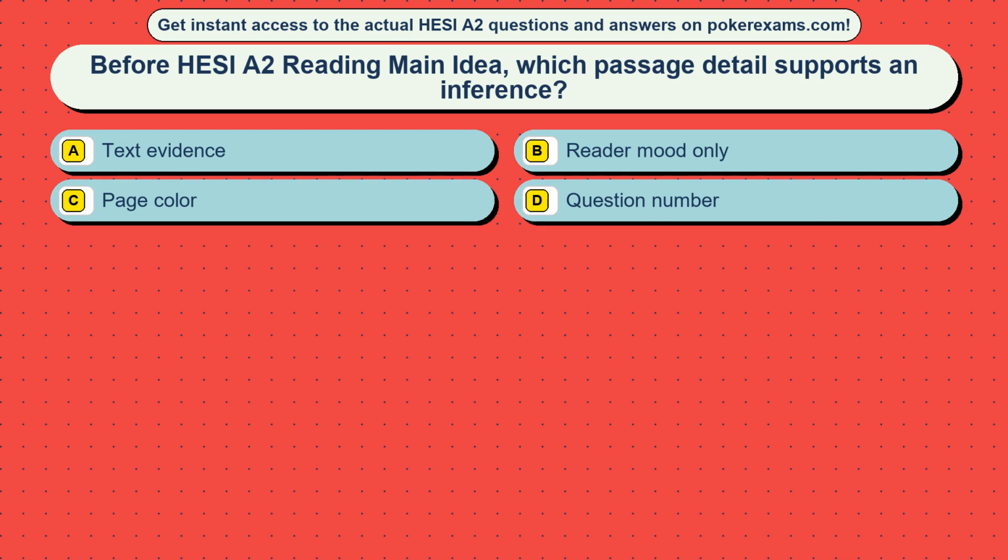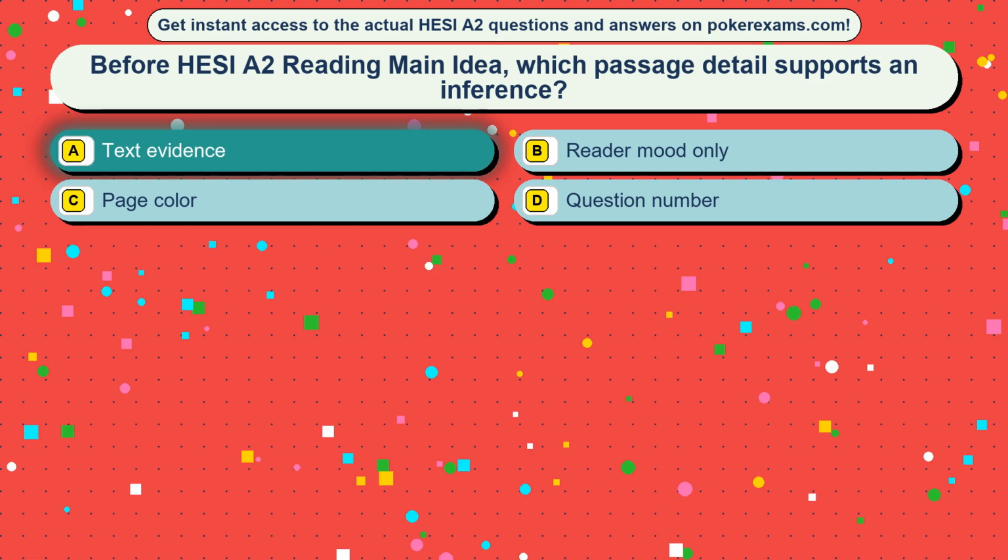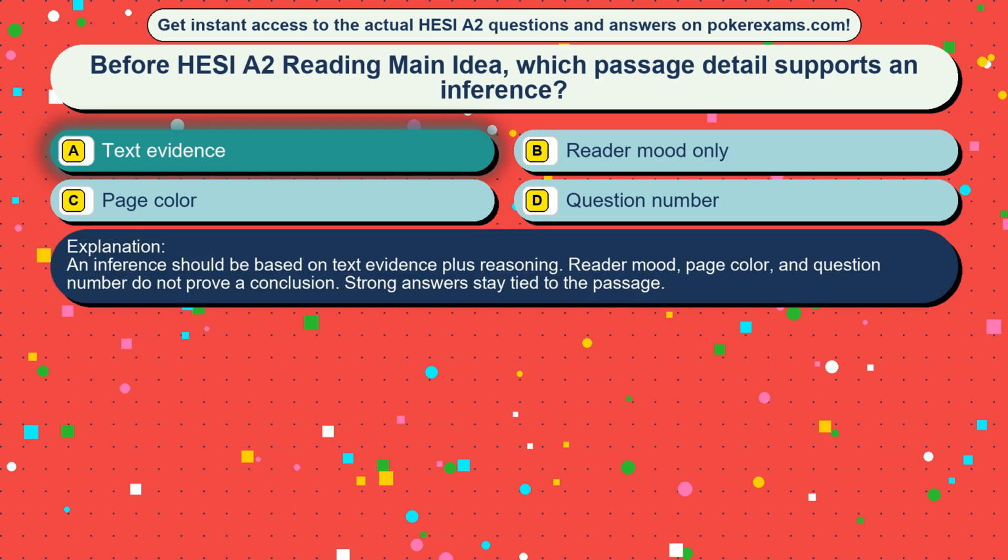Question 45. Before HESI A2 reading main idea, which passage detail supports an inference? Option A: Text evidence. Option B: Reader mood only. Option C: Page color. Option D: Question number. The correct answer is option A, text evidence. An inference should be based on text evidence plus reasoning. Reader mood, page color, and question number do not prove a conclusion. Strong answers stay tied to the passage.